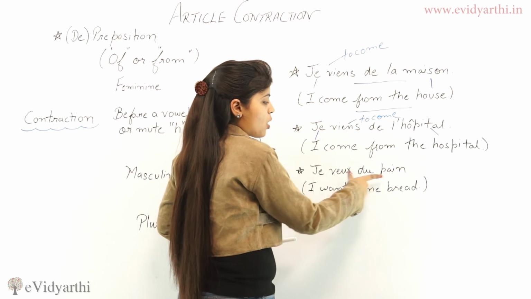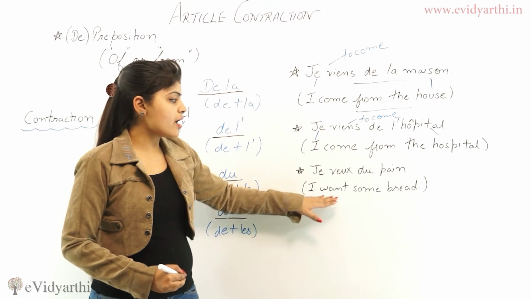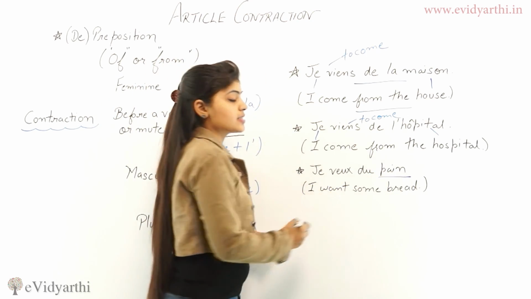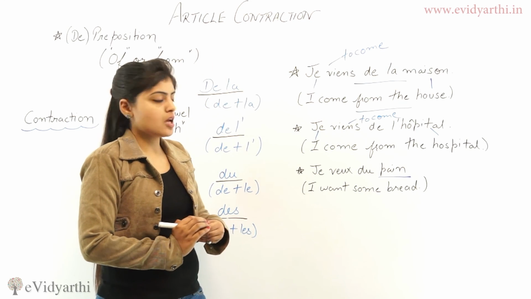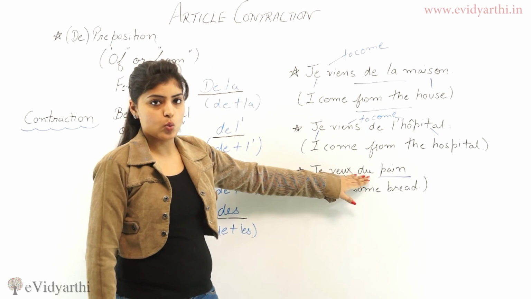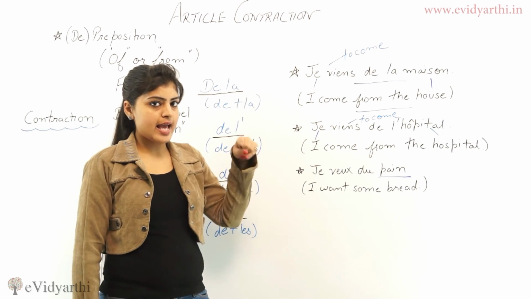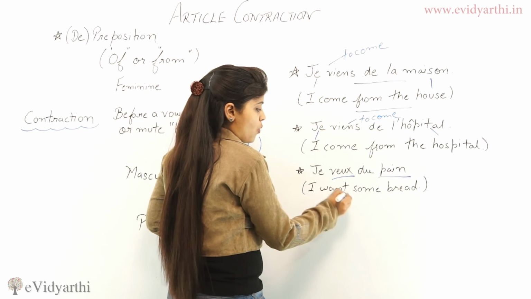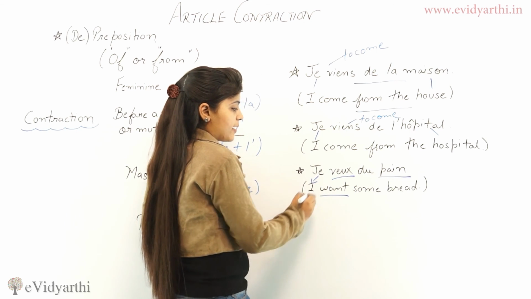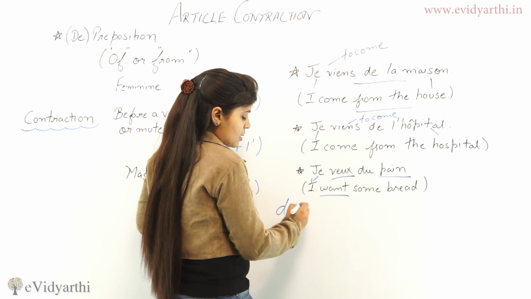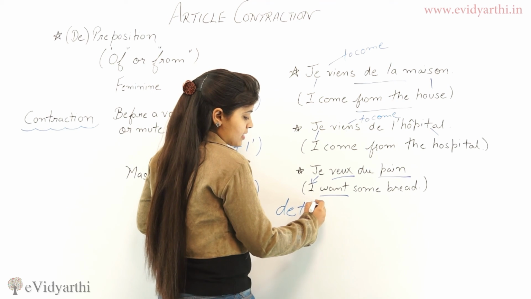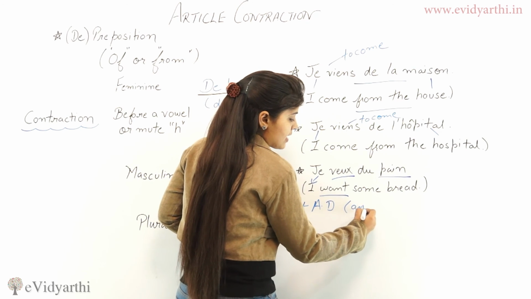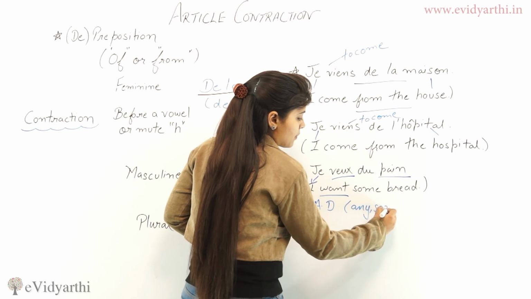Next, je veux du pain, which means I want some bread. Bread is pain, and it is masculine, so we use du. De plus le will become du, and veux means want, je means I. So the preposition plus the definite article can mean any or some.